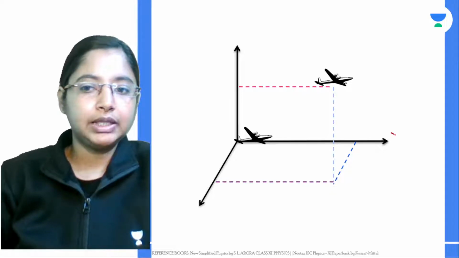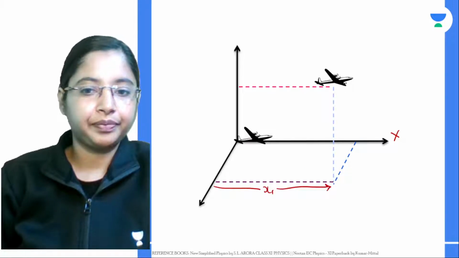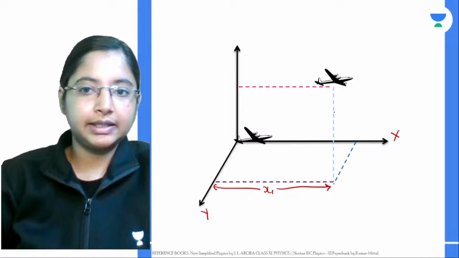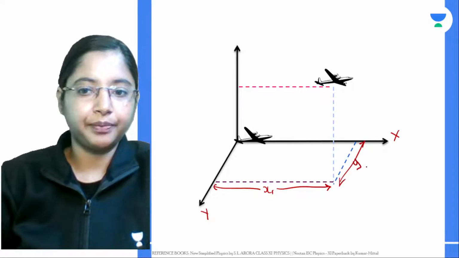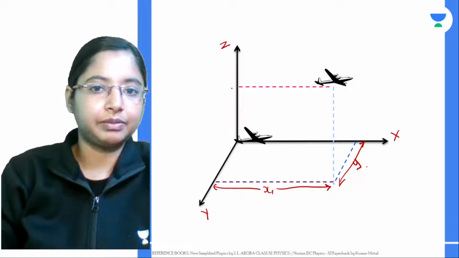This is your x-axis, giving the position x. This distance gives you your position y. And as you go up from this object, this is your z-axis, and this distance gives you your z coordinate.